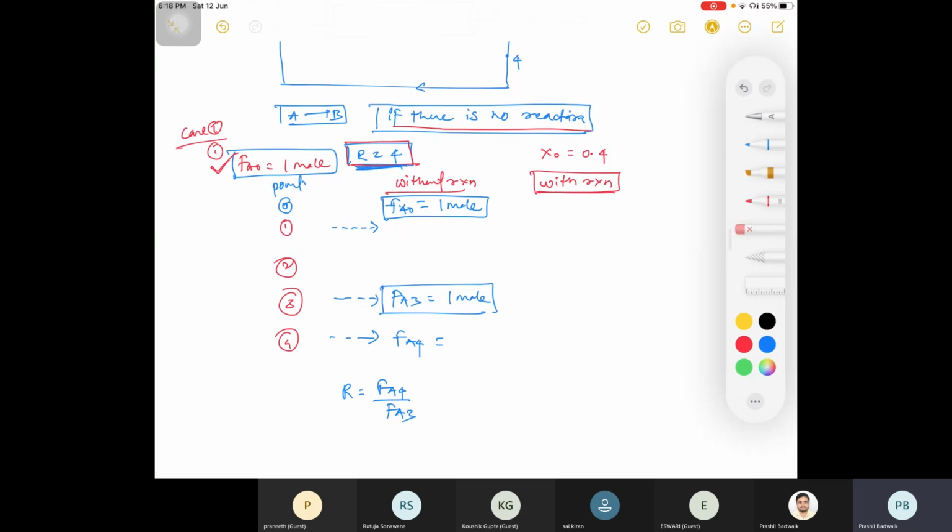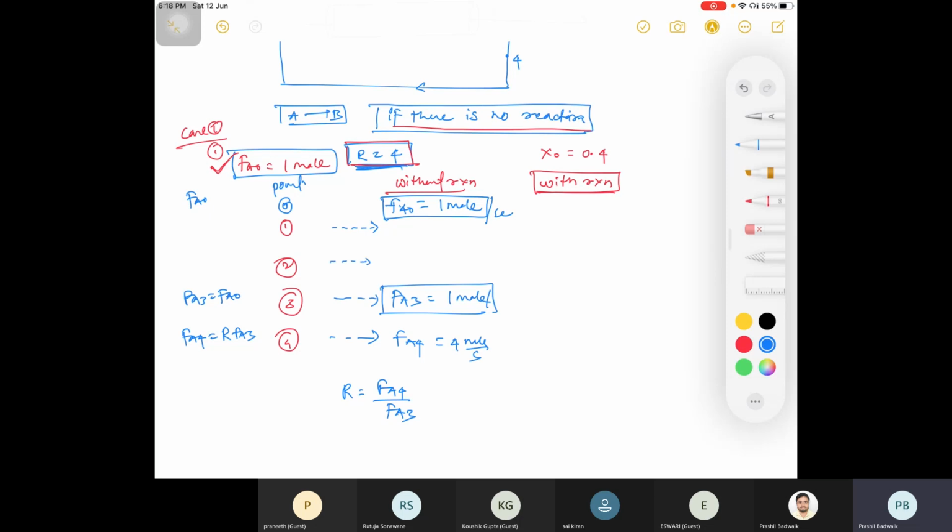I'll write the formulas also here. Your Fa0 is as it is. Fa3 is equal to Fa0 because there is no reaction. Fa4 is basically R into Fa3. What is your Fa3? 1 mole, so your Fa4 is 4 moles per second. You write per second everywhere.